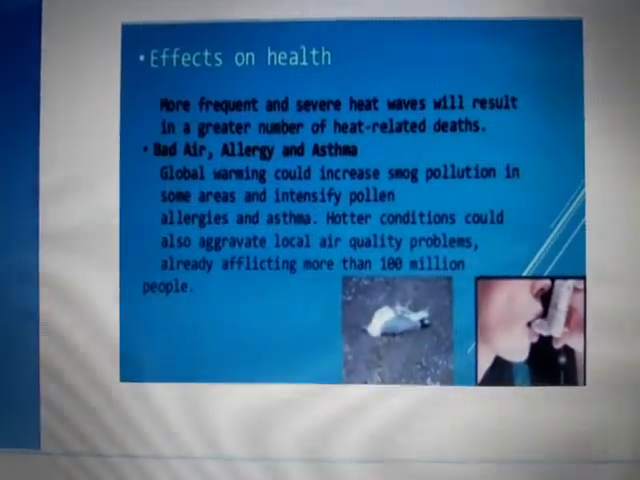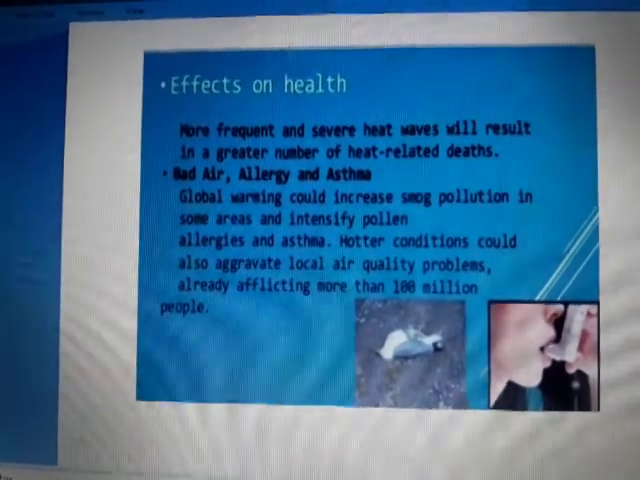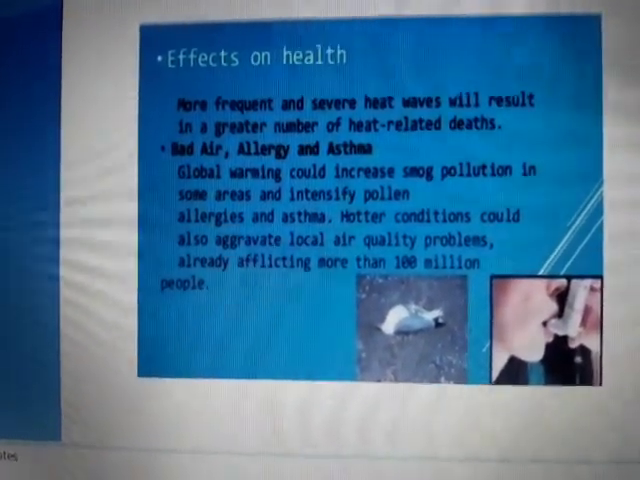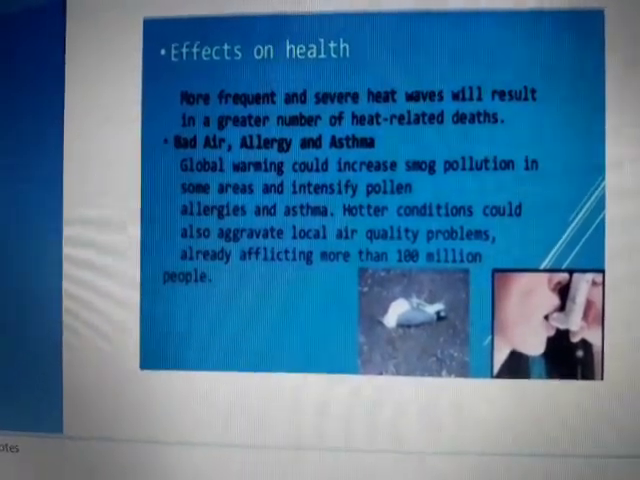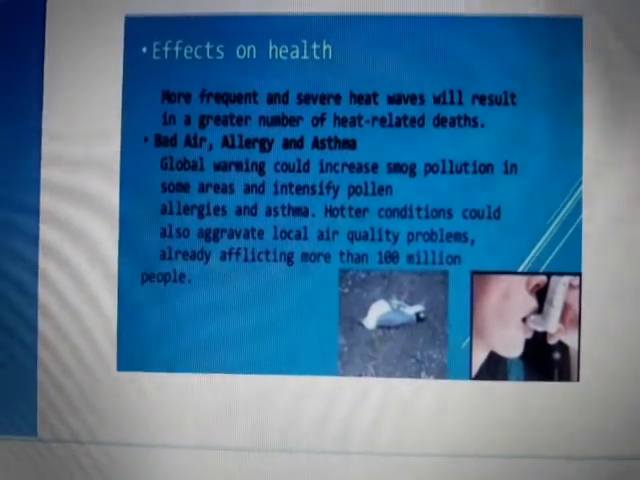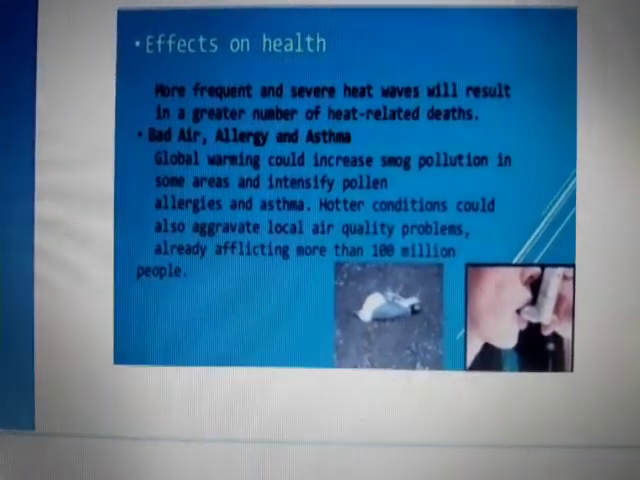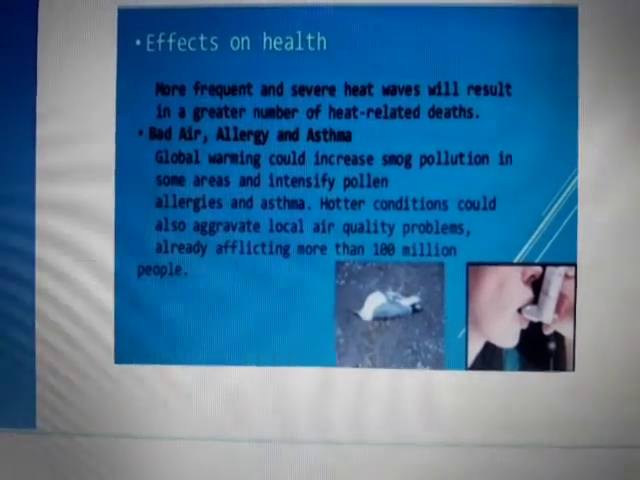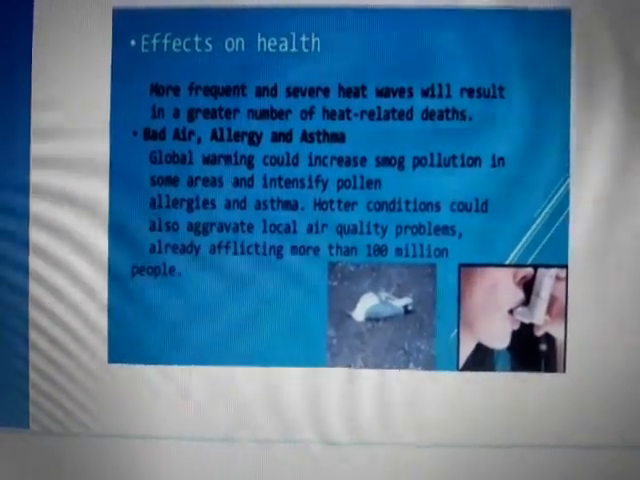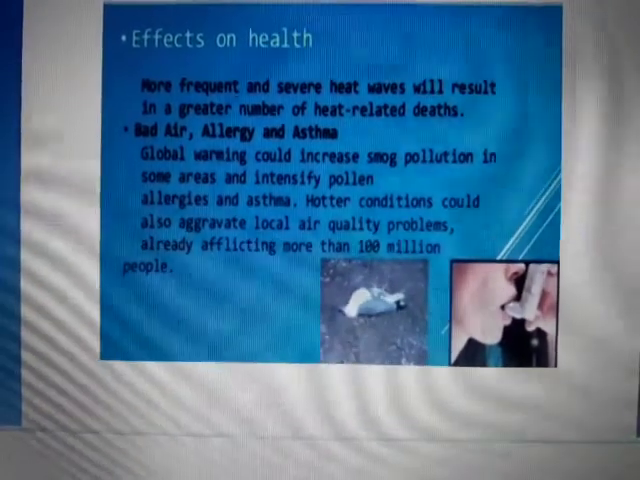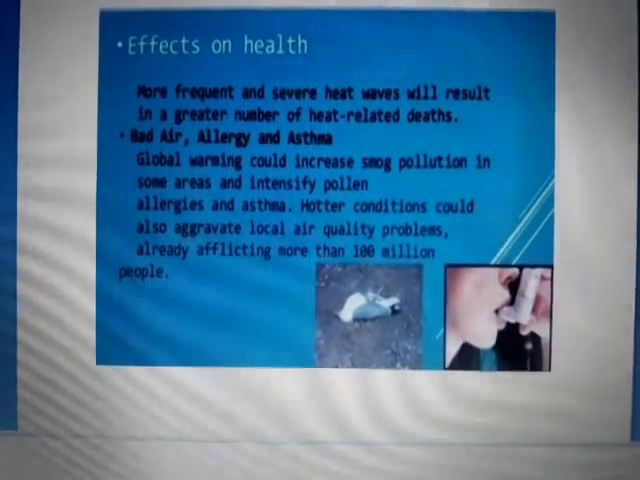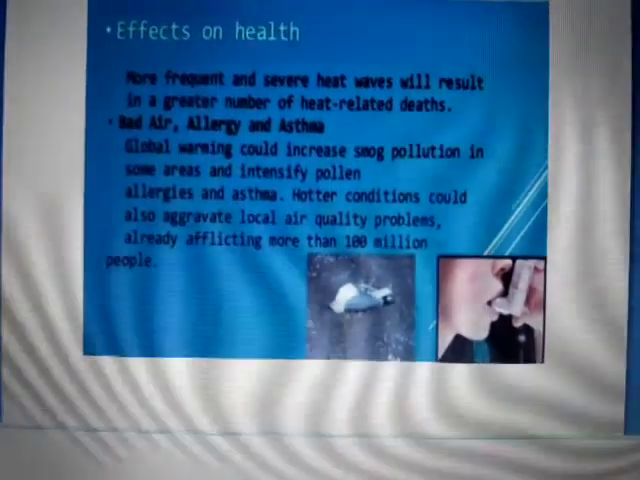Next impact of global warming is effects on health. More frequent and severe heat waves will result in a greater number of heat-related deaths, bad air, allergy, and asthma. Global warming could increase smog pollution in some areas and intensify pollen allergies and asthma. Hotter conditions could also aggravate local air quality problems already afflicting more than 100 million people.